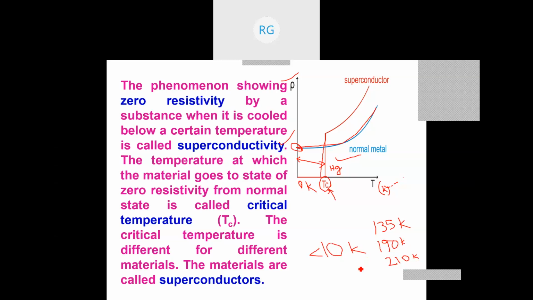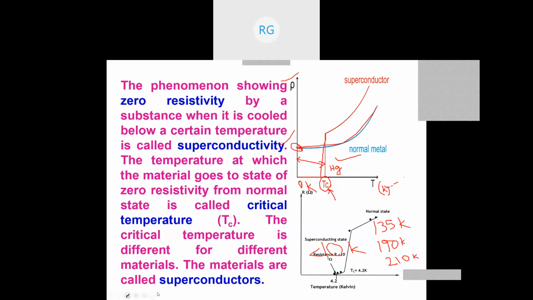Okay. So superconductivity is the phenomenon of showing zero resistivity at a temperature below the critical temperature, Tc. And the critical temperature is not constant. It is different for different materials. The property of showing zero resistivity below critical temperature Tc is called superconductivity, and the material showing such a property is called a superconductor. Okay.